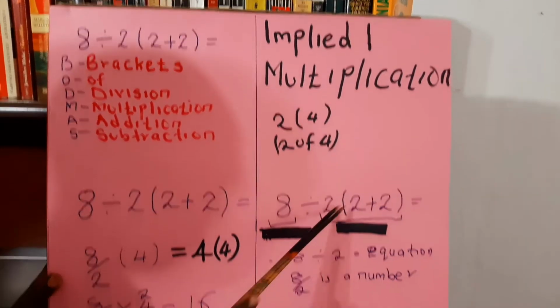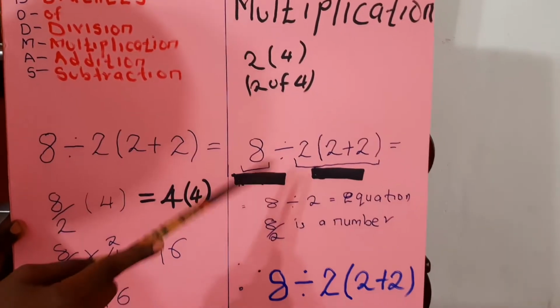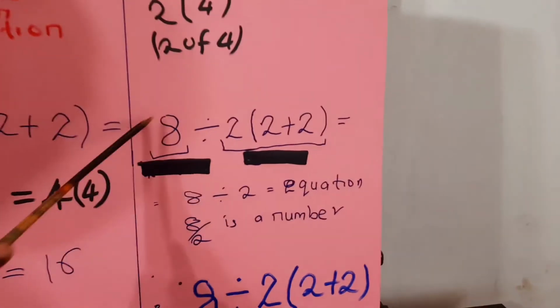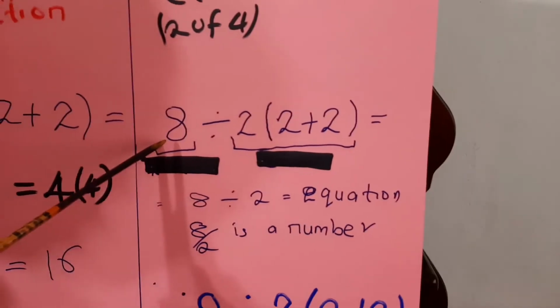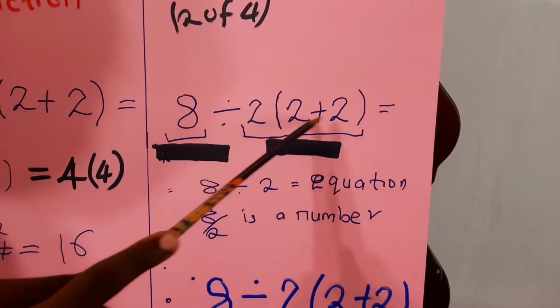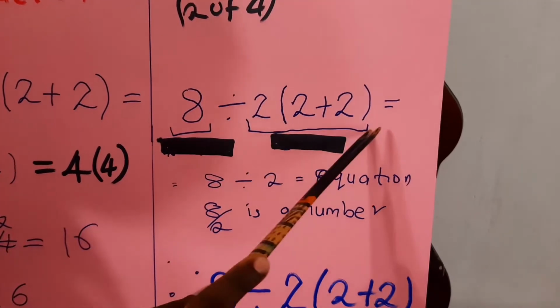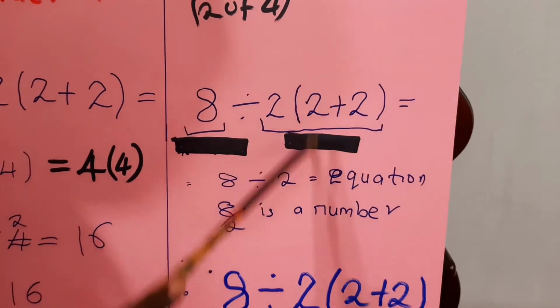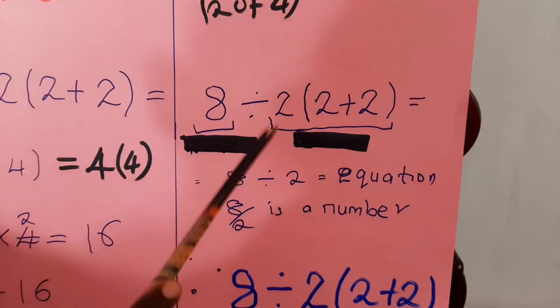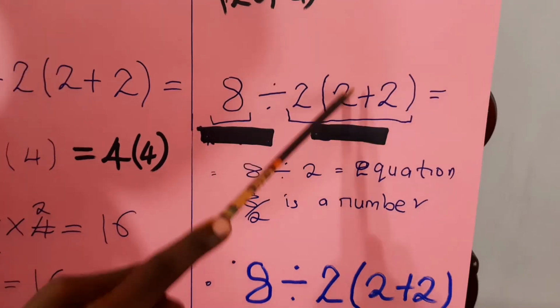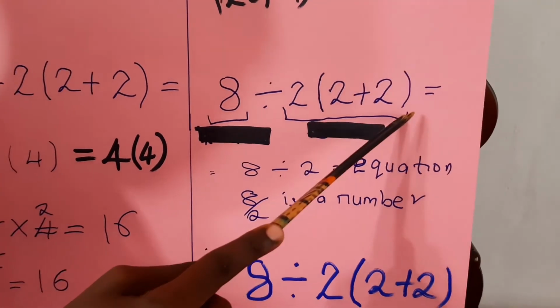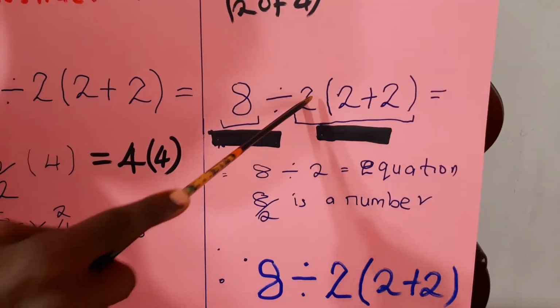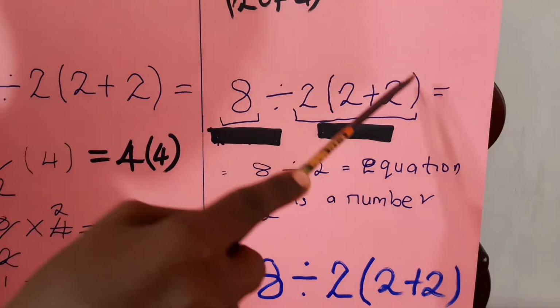8 divided by 2(2 + 2). We have this 8 here, which is a dividend. Then we have 2(2 + 2). We take it as a single unit, because of the rule of implied multiplication. 2(2 + 2) means 2 times 2 plus 2 times 2.